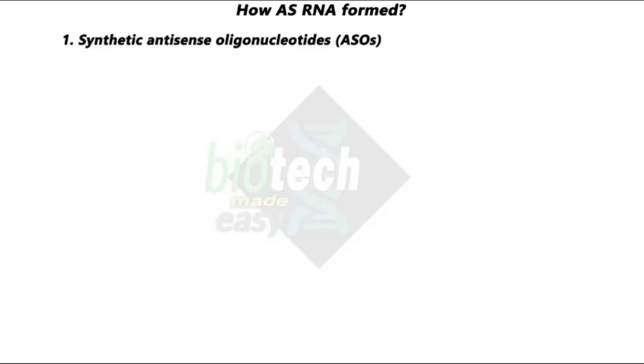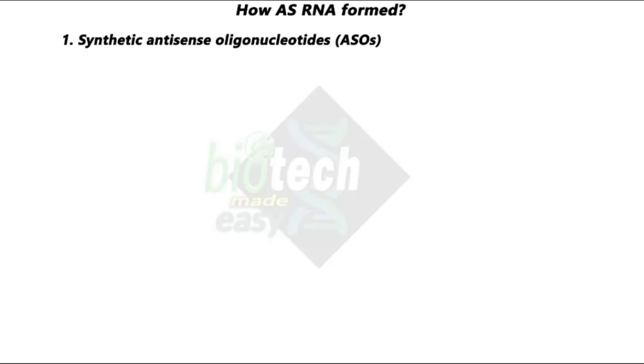The first approach is to synthesize the antisense oligonucleotides, commonly known as ASOs, which is a very commonly used technique. It's easy to synthesize small oligonucleotides. These ASOs are designed to hybridize a defined target messenger RNA. So synthetic antisense oligonucleotides are generally used these days.